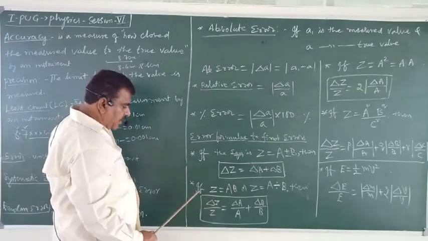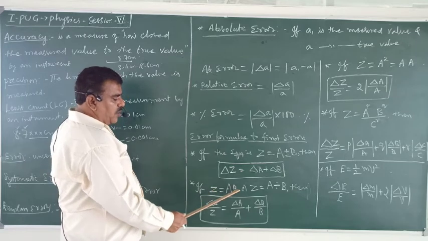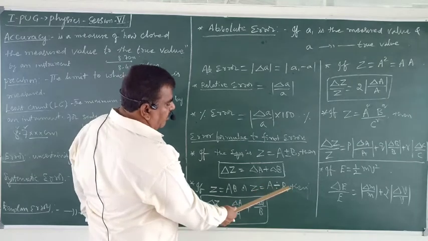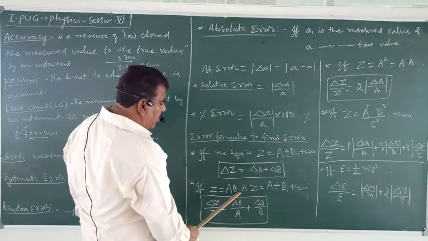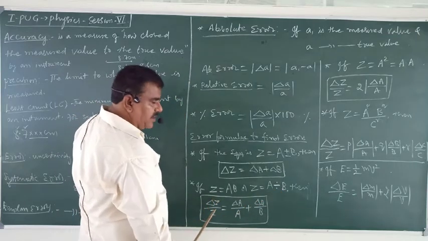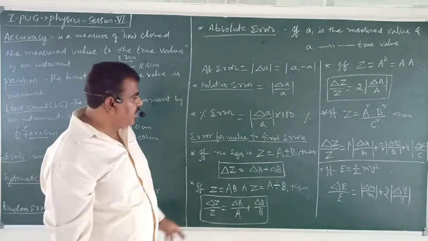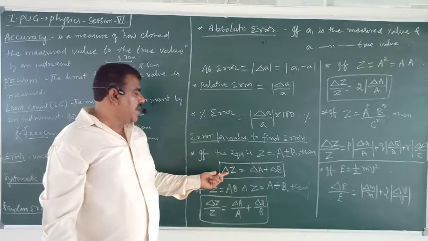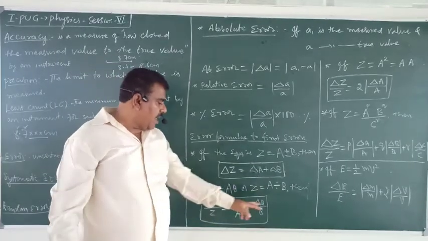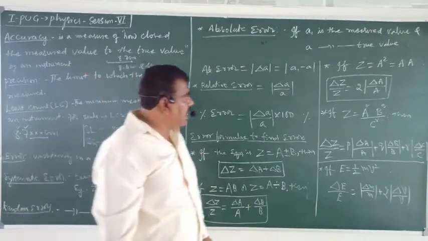Okay. The next one. Suppose the equation is like this, z equals the product of two physical quantities A and B, or z equals A divided by B. Whether you multiply or divide, the fractional error, that is the relative error, gets added up. Okay? If it is sum or difference, add absolute errors. If there is multiplication or division, add relative errors. So know these two formulas very clearly.